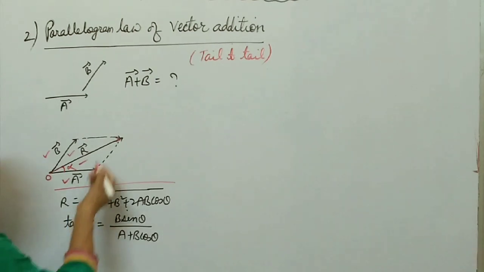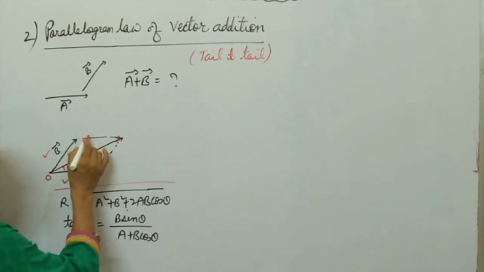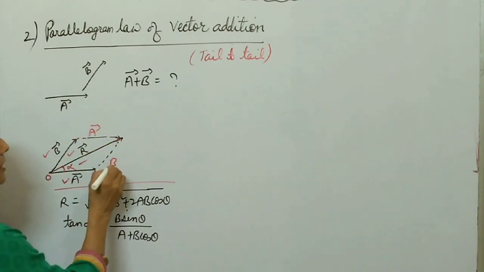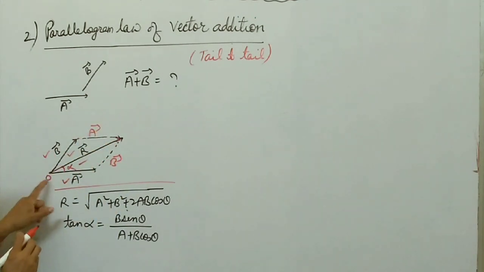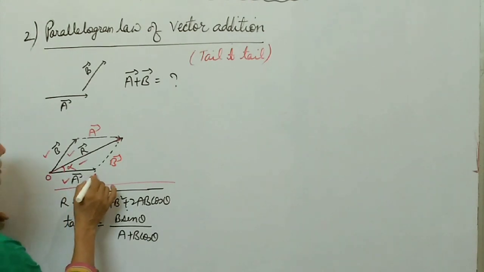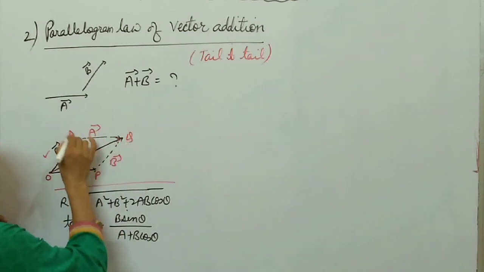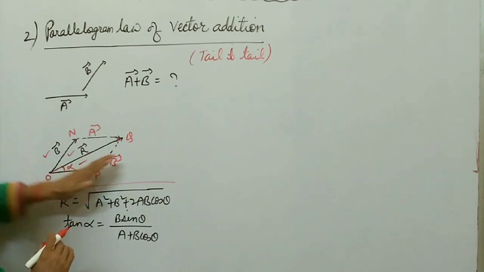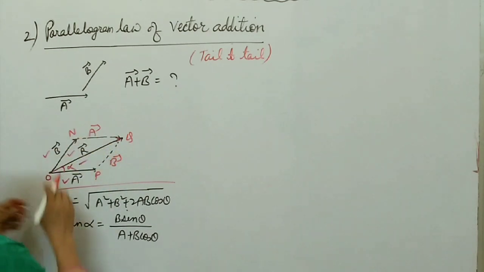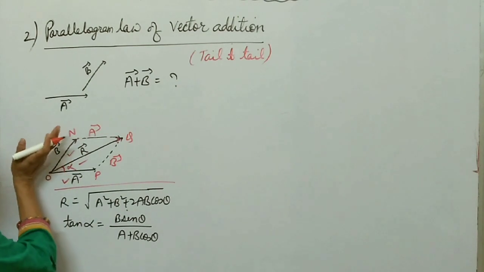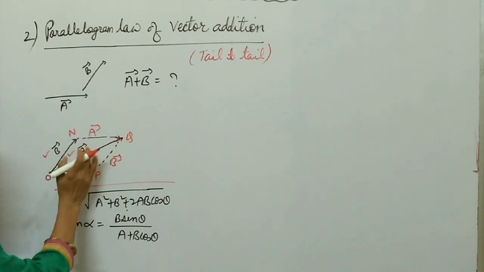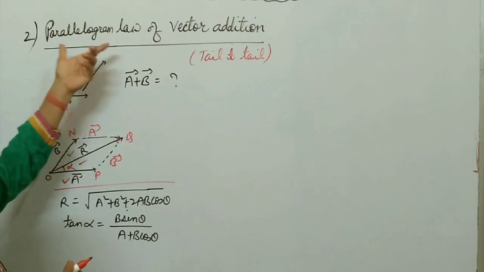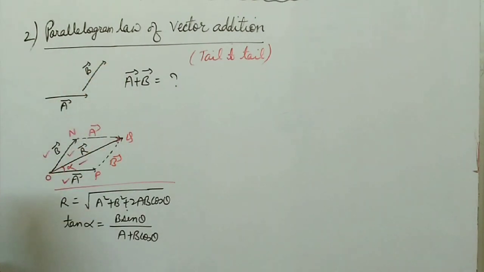Proof is same. To prove this one, again this is A vector. By parallel shifting, this one is again a vector, this is B, this one is again B. If you take this triangle O and suppose this one is P, Q and N. O, P, Q, here by triangle law, vector A plus vector B is vector R. Again O and Q, vector B plus vector A is vector R. So answer is same. Either you use parallelogram law of vector addition or triangle law of vector addition.